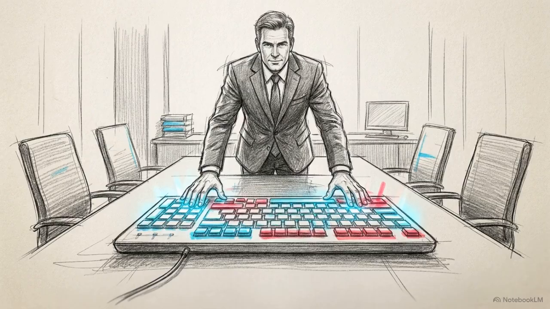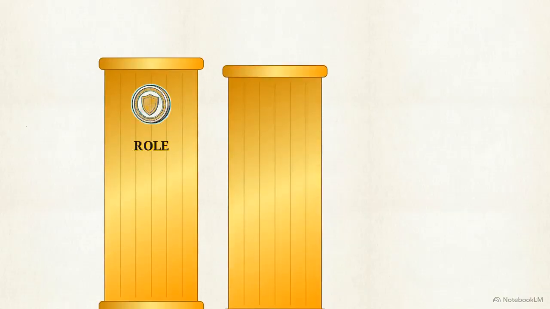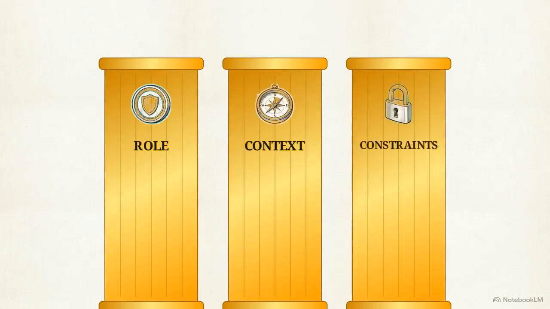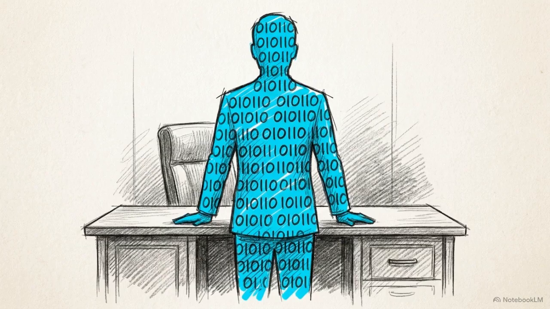This framework treats prompting as a core leadership capability. It relies on the exact same organizational principles used to delegate a high-stakes project to a human director: clarity of role, environmental context, and explicit constraints. Step 1 is the role. If you give a task to a newly hired junior director without explaining their authority or perspective, the result will be a disaster. The engine requires that same baseline expert persona.